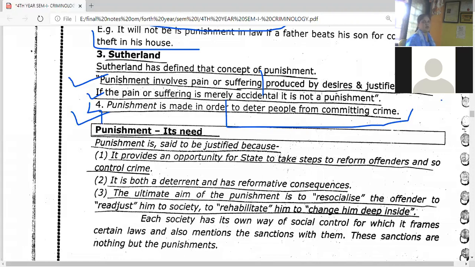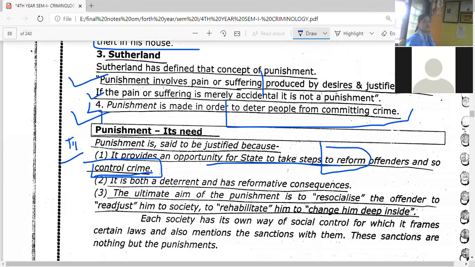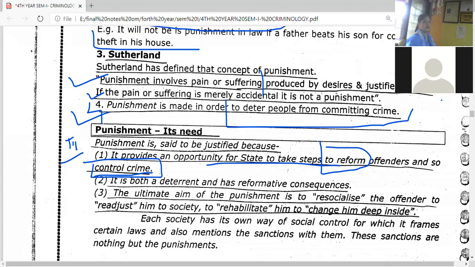Then now after Roman 1 intro and Roman 2 punishment's meaning and definition, in Roman 3 we are going to deal with punishment's need and importance, its objects. Why is punishment needed? See, number 1, it is an opportunity for the state to take steps to reform the offender and control the crime. Two things: with the help of punishment, we can reform the offender, and we can control the crime. With the help of punishment, crime control will be helped, and offenders will also be helped to reform.